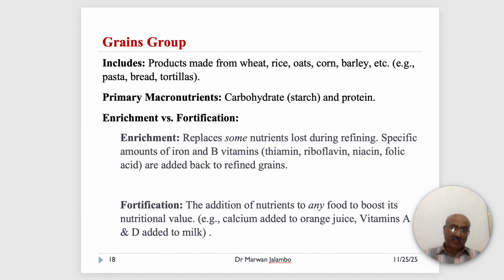Grain enrichment specifically adds back iron and the B vitamins, like thiamine, riboflavin, niacin, and folic acid, to refined products like white flour. Fortification is the addition of a nutrient to any food to boost its nutritional value, whether it was originally present or not. A classic example is adding vitamin A and vitamin D to milk.